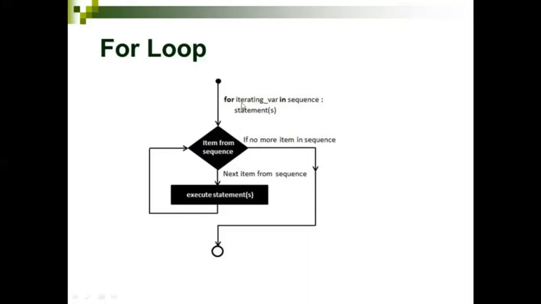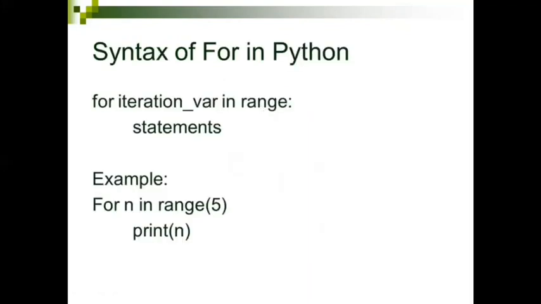This will be very new, I think, for you. We can see the example, and I will be explaining with the example. See, the syntax is for iteration variable in range. Then this particular colon is very, very important. For selection pattern and iteration pattern, the colon is very, very important. Selection pattern means you could remember the if statement, if else statement, and so on. So everywhere that colon at the end of the statement is very, very important. Even in the while loop and the for loop, this colon is very, very important. Then only you will be getting the proper indentation. So these statements will be executed.